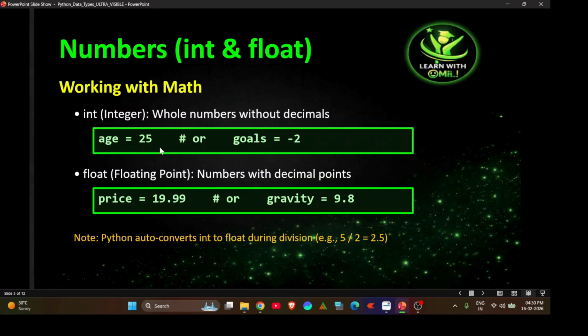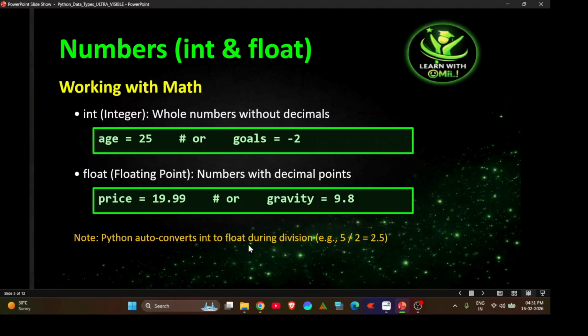For example, age equal to 25 or goals equal to -2 are integer data types. For the float data type, also known as floating point, there must be a decimal point. For example, price is 19.99, or gravity is equal to 9.8. A data type that contains a decimal point is known as a float, a floating type of number.